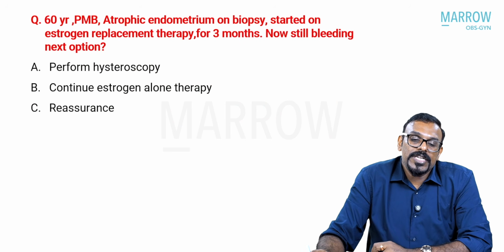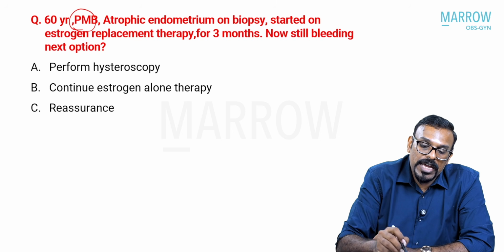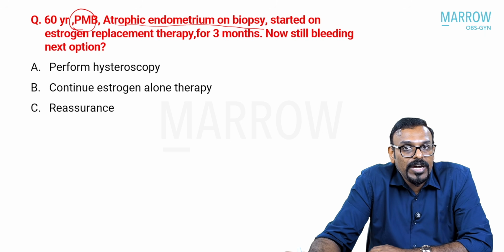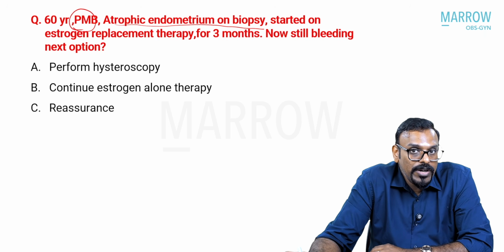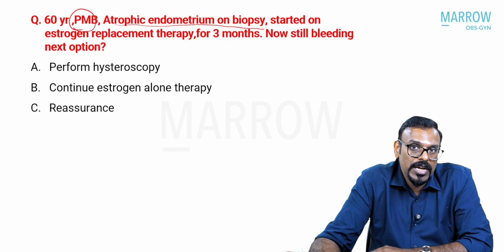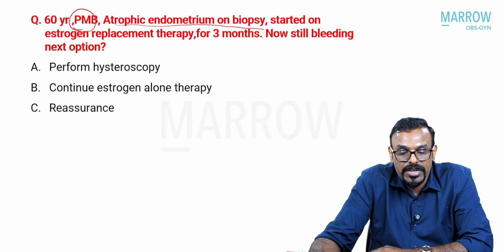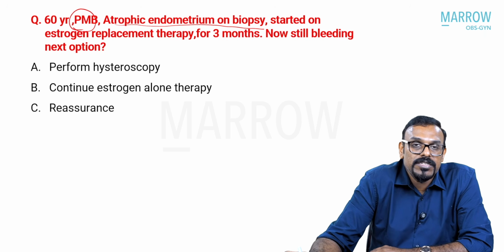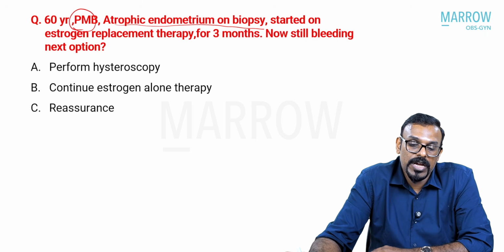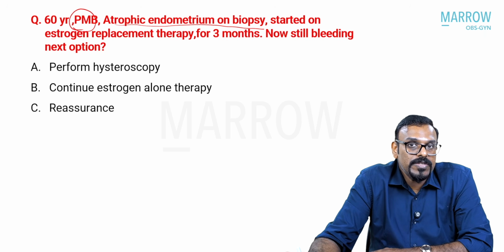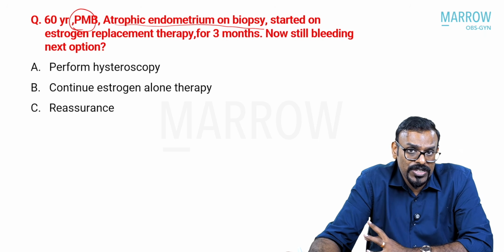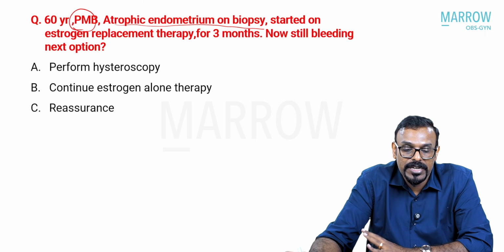Now, next you have a 60-year-old lady with postmenopausal bleeding and atrophic endometrium on biopsy. So for postmenopausal bleeding, you require an endometrial biopsy to rule out any endometrial malignancy, and you already got an atrophic endometrium. So the senile or atrophic endometritis might have been the reason back then. And now she has been started on estrogen replacement therapy for 3 months. Now she is still bleeding. So again, for our purpose, we always have to rule out the presence of any endometrial lesions, especially any malignant or premalignant lesion.